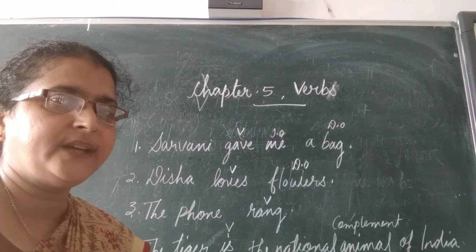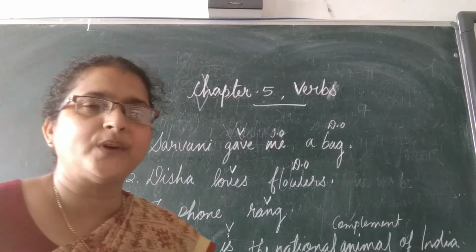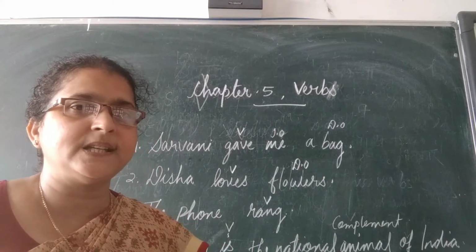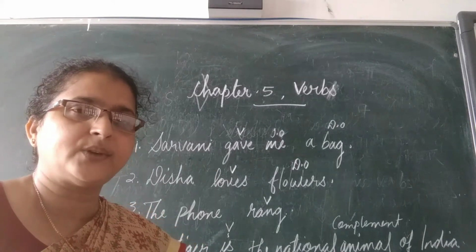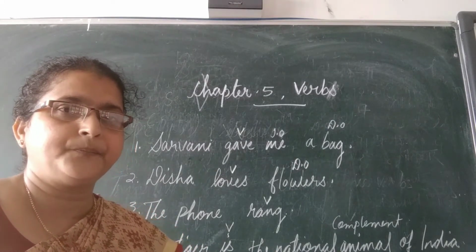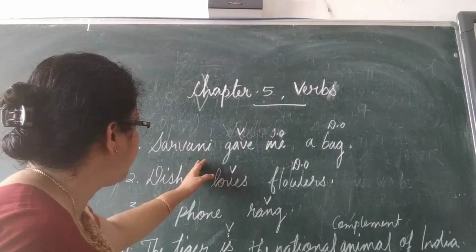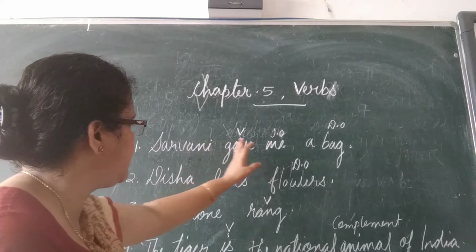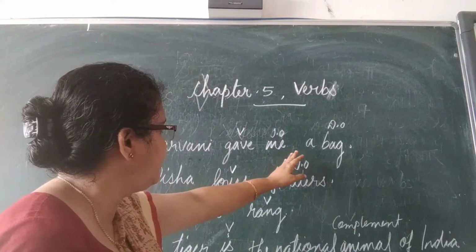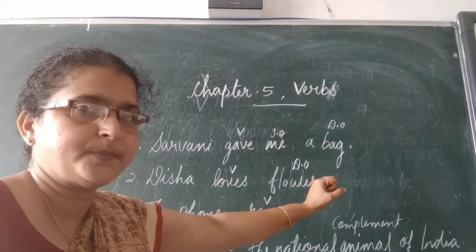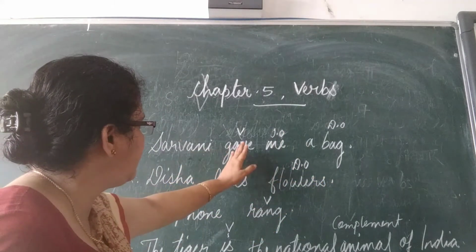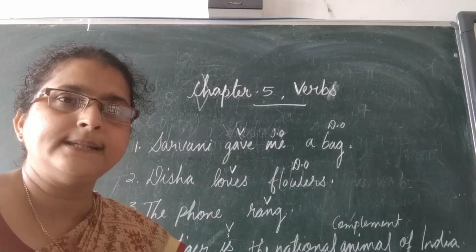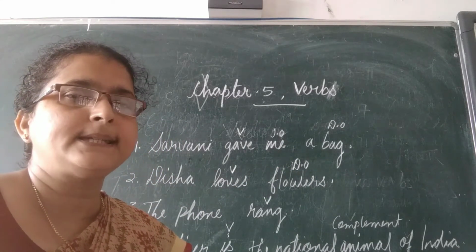So simultaneously we can learn both: what an object is, what a direct object is, what an indirect object is, and also what a transitive sentence is. In the same book it is written what a transitive word is and what an intransitive word is. So in the first sentence, when we ask the question what or whom to the subject, we get a bag. So the answer is the direct object. Here we have the verb, the direct object and the indirect object in a sentence, and the sentence is complete. This is a transitive sentence.